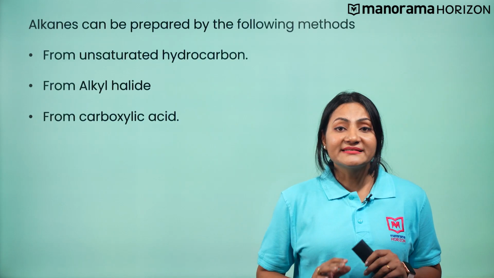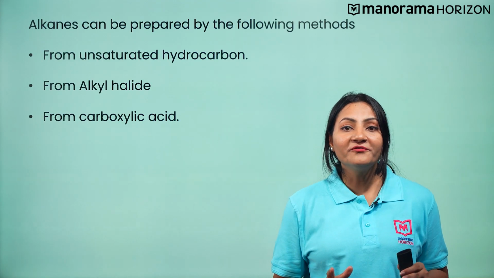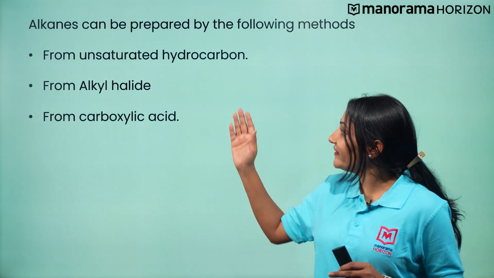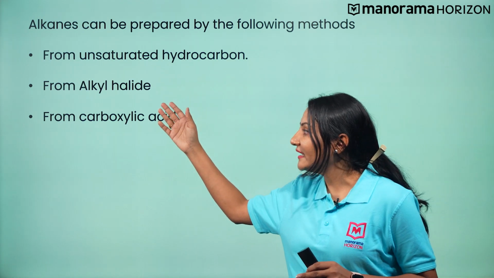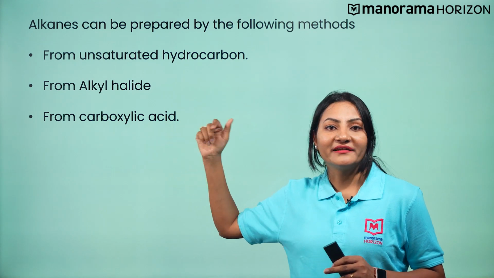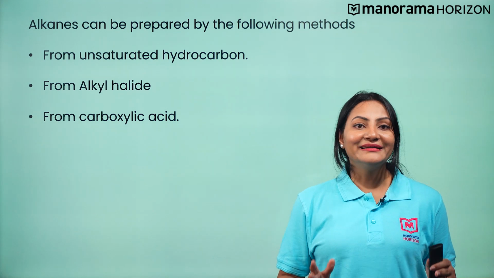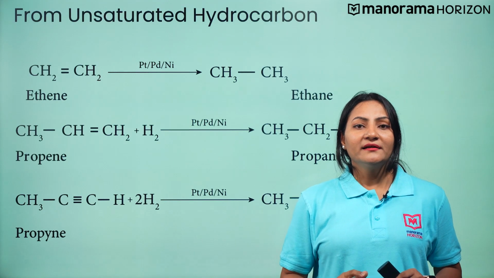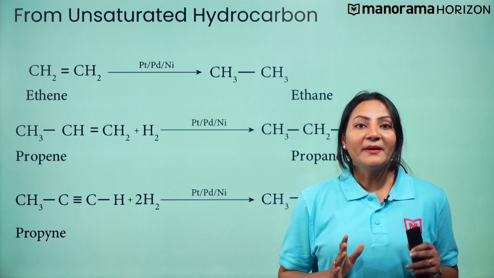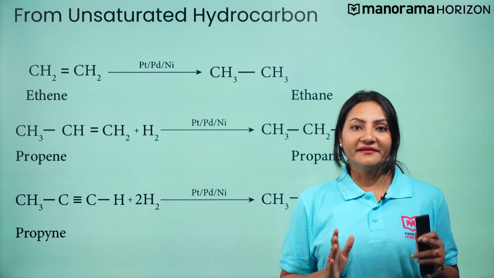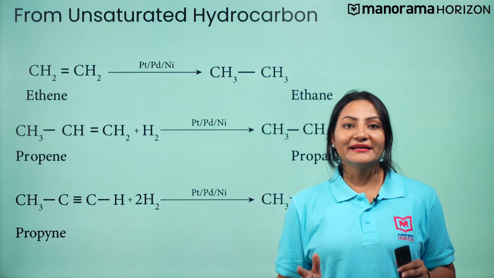Now, let's discuss the preparation of alkanes. Alkanes can be prepared from unsaturated hydrocarbons, from alkyl halides and from carboxylic acids. Let's discuss each of them in detail. Alkanes can be prepared by the hydrogenation of unsaturated hydrocarbons, that is alkenes or alkynes.